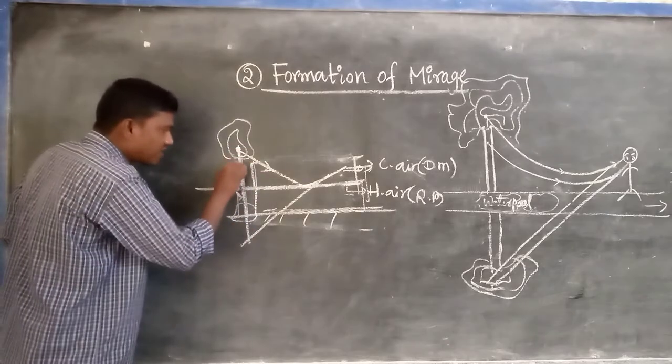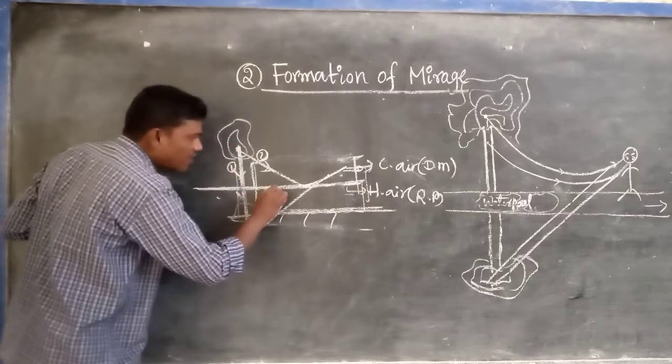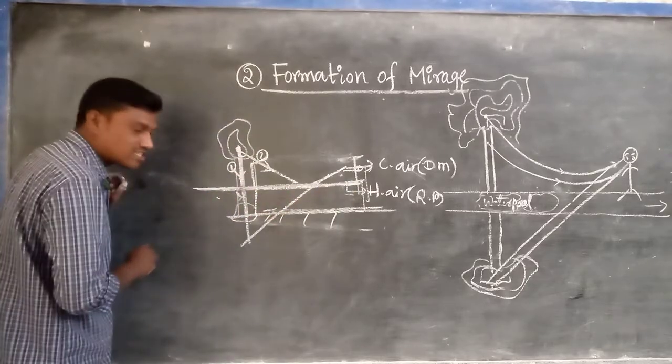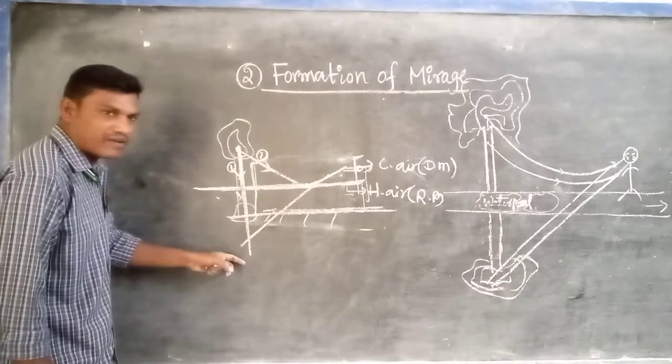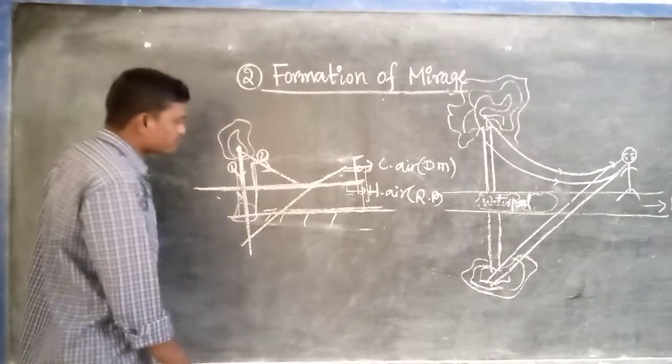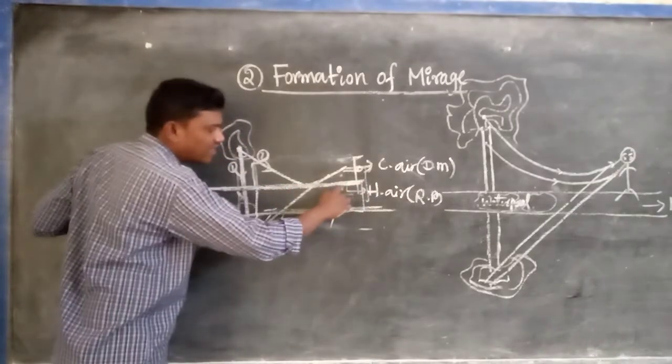So this is the first ray, it is the second ray. The first ray will fall normally onto the refracting surface. That's why, without any deviation, it will travel in the rarer medium. Another ray falls onto the refracting surface at the critical angle.